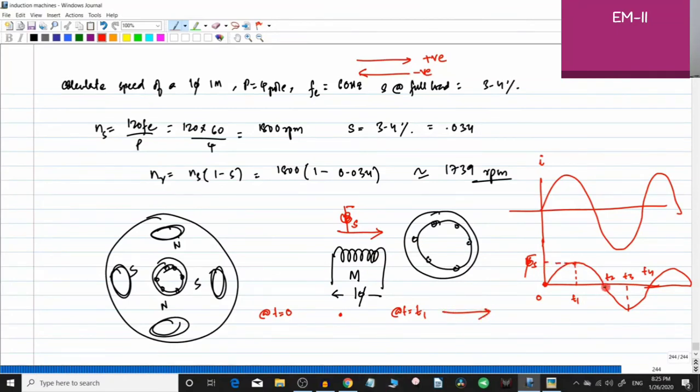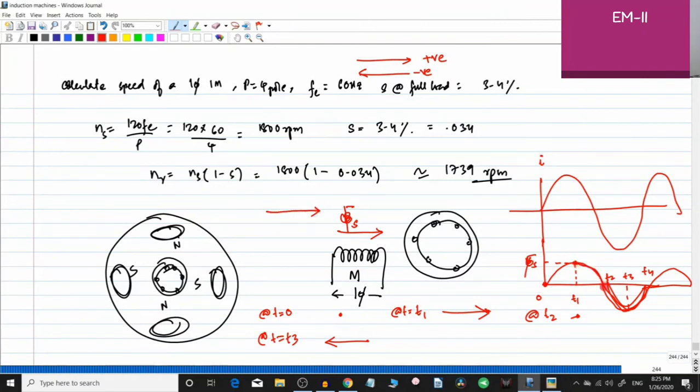And at t2, it is again 0, so I'll put a point here. And at t equal to t3, it is going to negative maximum. If positive maximum is in this direction, then the negative maximum will be in this direction. So the magnetic field is basically starting here, increasing, and coming to a maximum at this point.